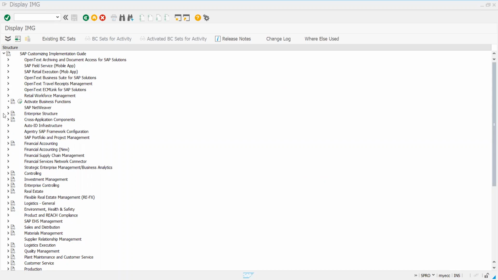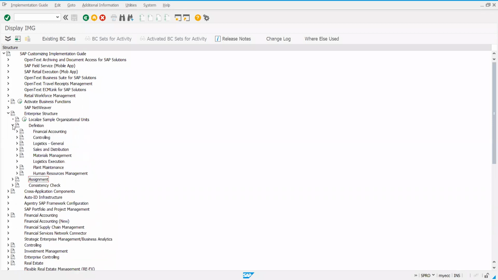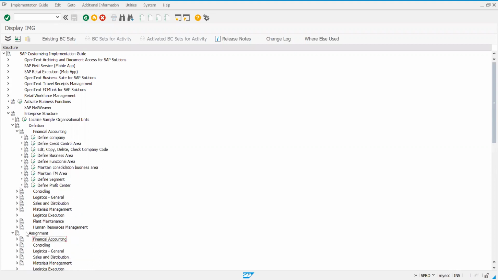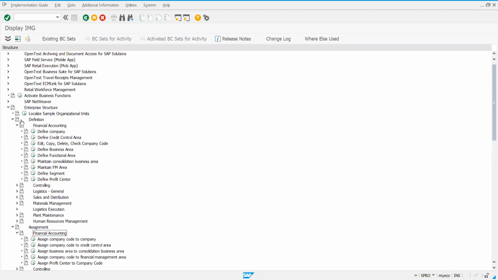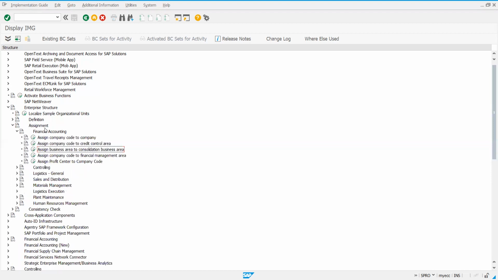Now, under SPRO IMG, you can see enterprise structure. You have these two under enterprise structure. One is definition, other is assignment. To define, we have all the same titles, and to assign also we have the same titles. You can observe financial accounting here also, controlling, logistics, general, all same. What we do here is define, maintain. Under assignment, it is all assign. So whatever we have created, we need to interlink with each other. It will be the same headings, but under assignment.